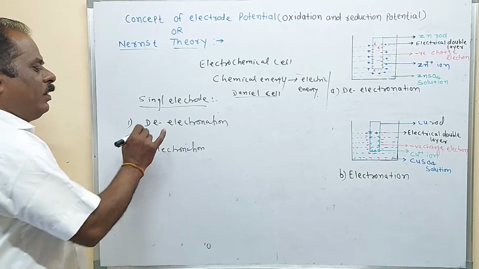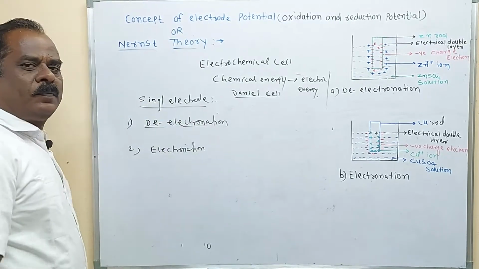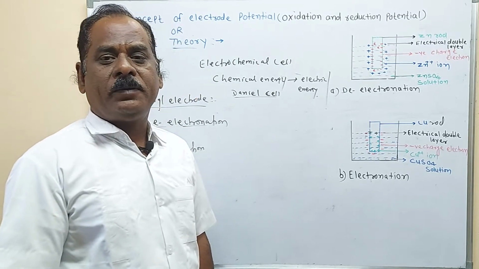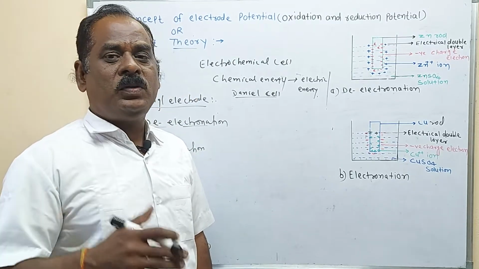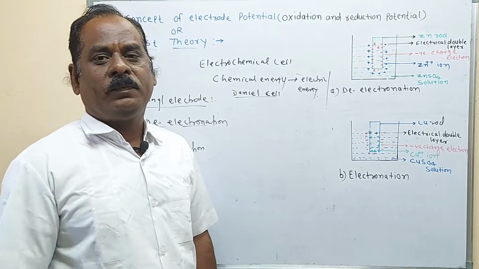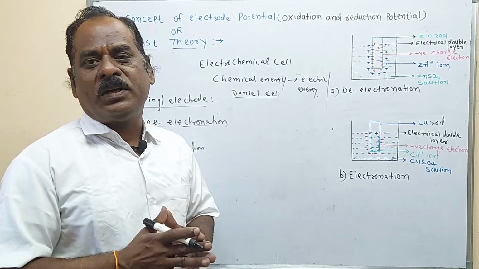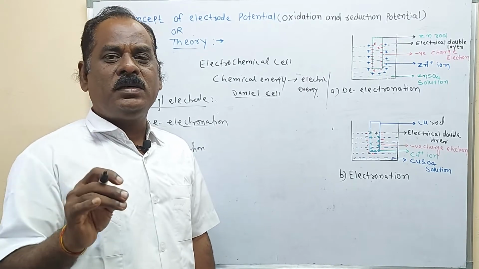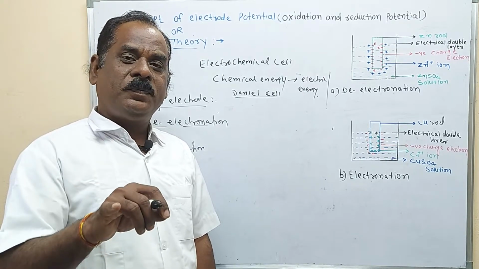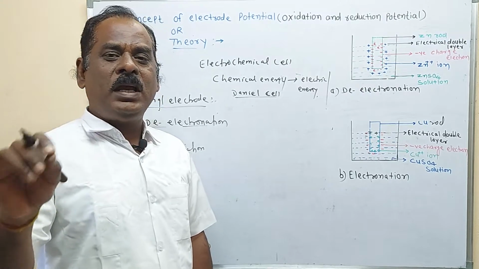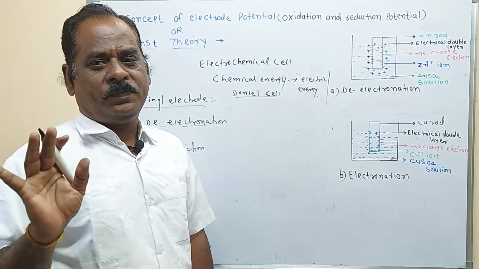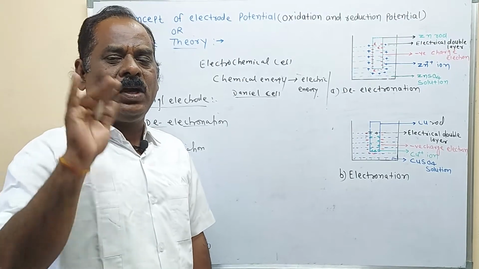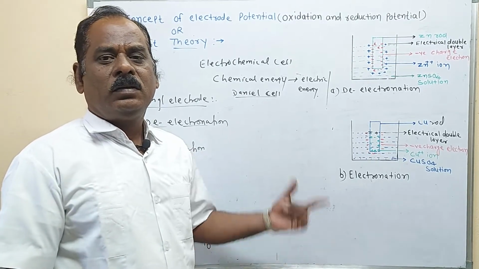Try to understand. First is de-electronation. You know that highly reactive metals like the s-block elements have a tendency to lose electrons. This metal is also called a reducing agent. The metals which easily lose electrons are called reducing agents, and the reaction in which the atoms of an element lose electrons is called oxidation. What is oxidation? The reaction in which electrons are lost to form a cation is called the oxidation reaction.